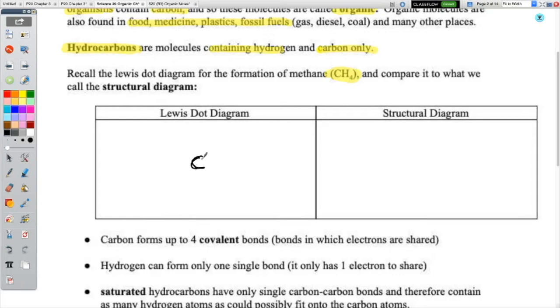Now, how do we tell how many valence electrons, because those are going to be the dots on our Lewis diagram, that carbon's going to have? Well, remember, it's the last digit of the element's group number on the periodic table. Carbon is in group 14. So the last digit of 14 is 4. So it's going to have 1, 2, 3, 4 valence electrons. Remember, those valence electrons, those lonely ones, are the ones available for bonding. They're lonely, so they're available to make bonds.